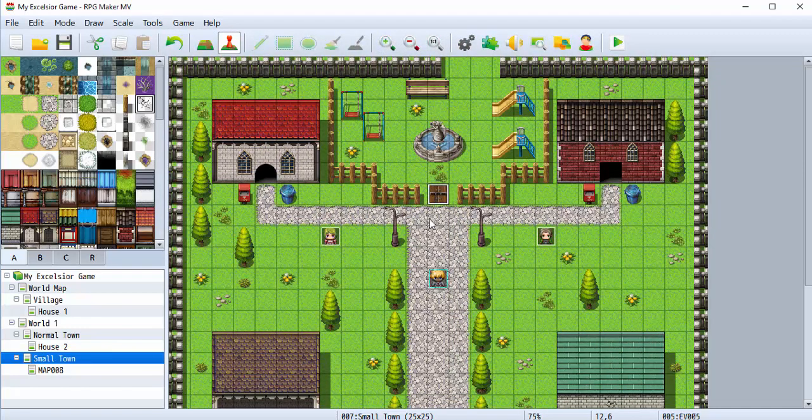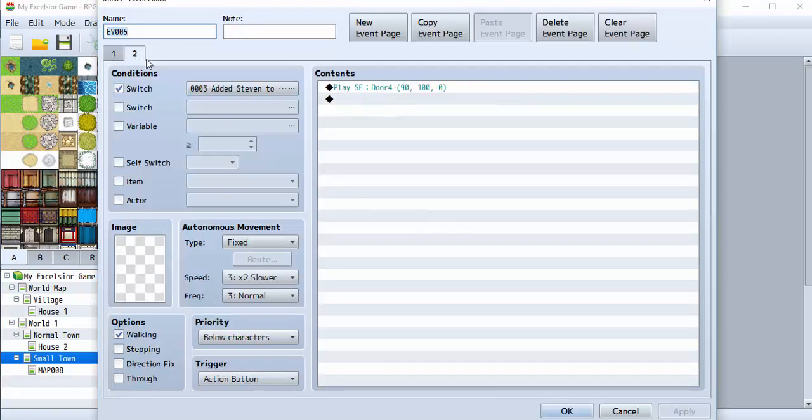Why did it not play? We didn't have the right trigger. Action button requires the sound to play. So this is why you want to switch to auto run. Always be mindful of the triggers. If we keep this on auto run, it's just going to keep playing the sound.